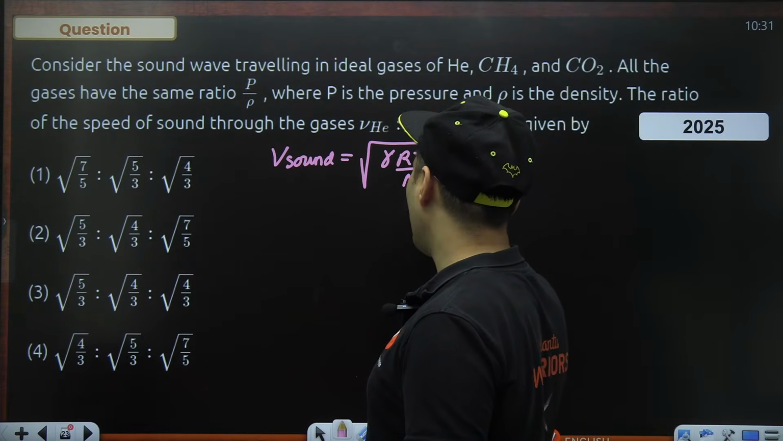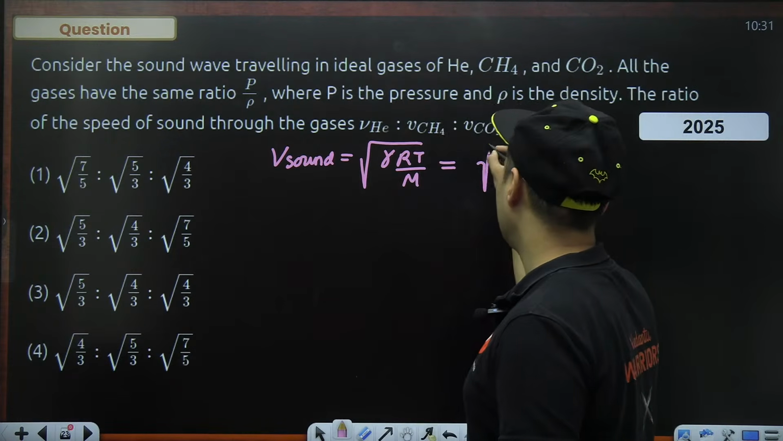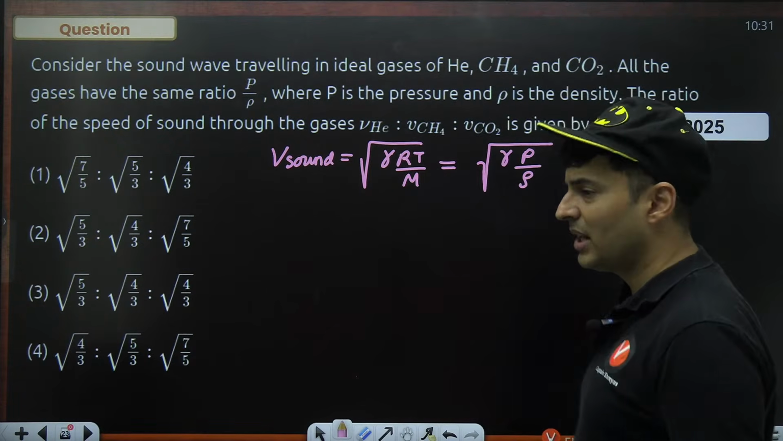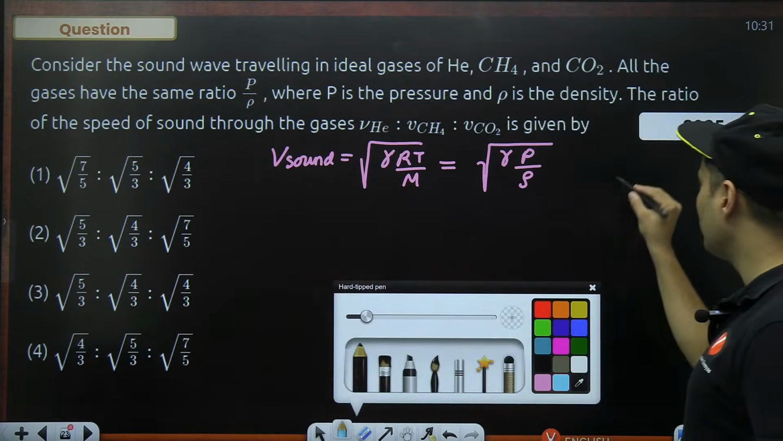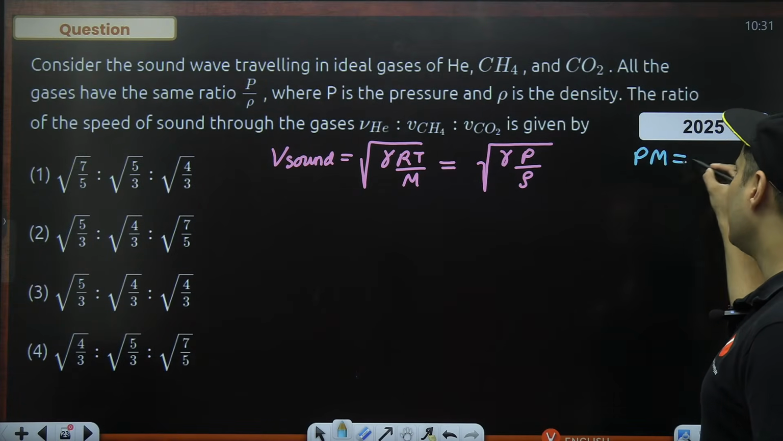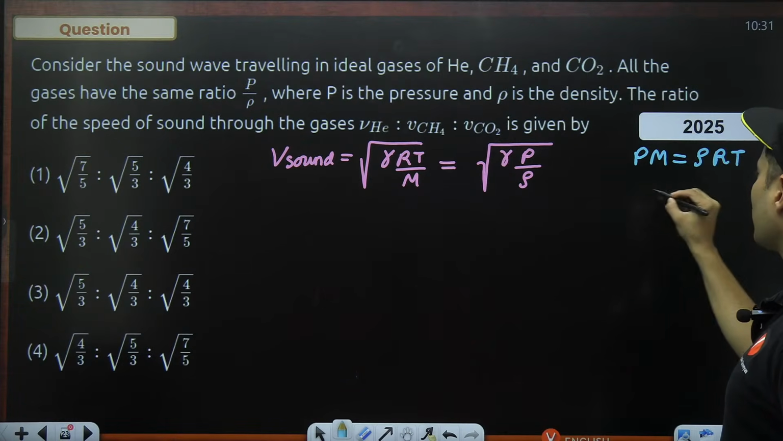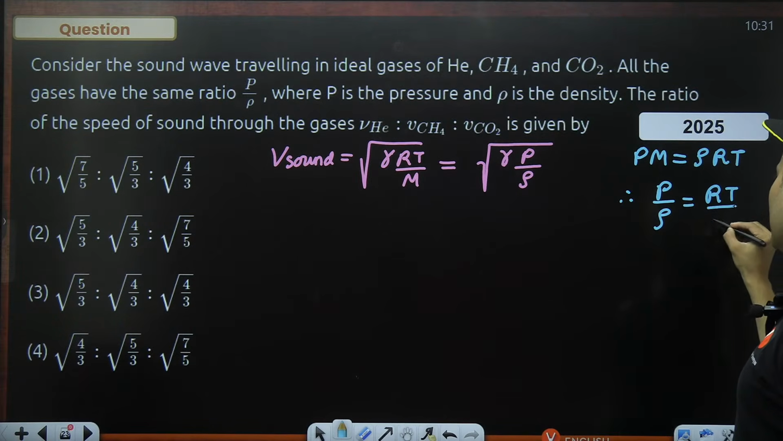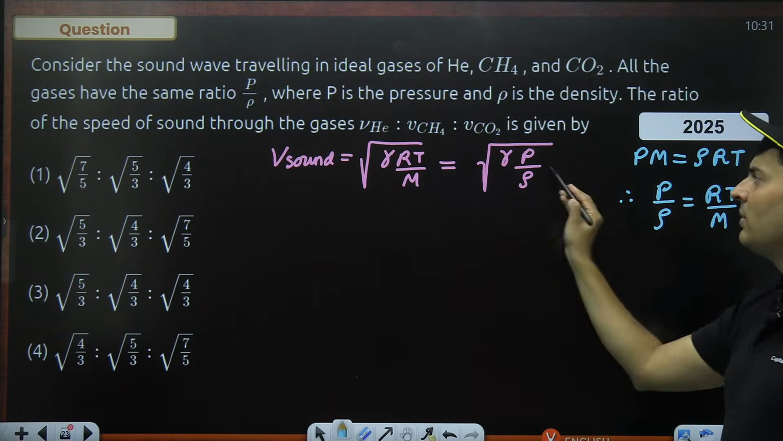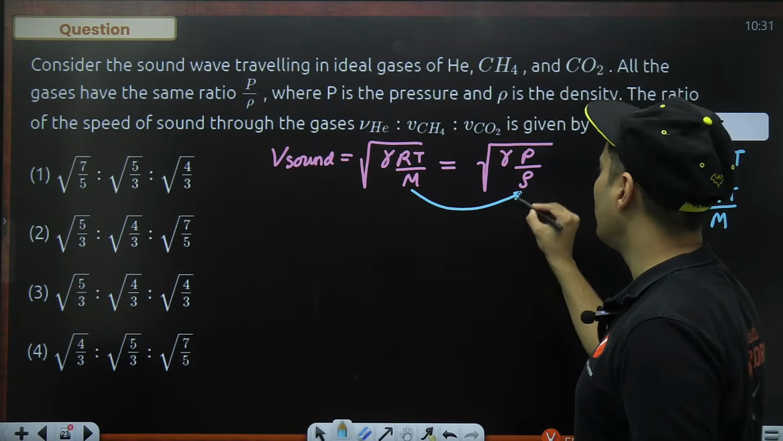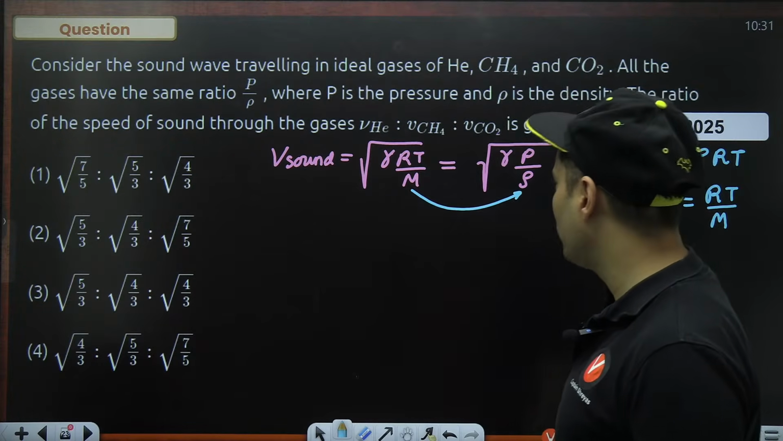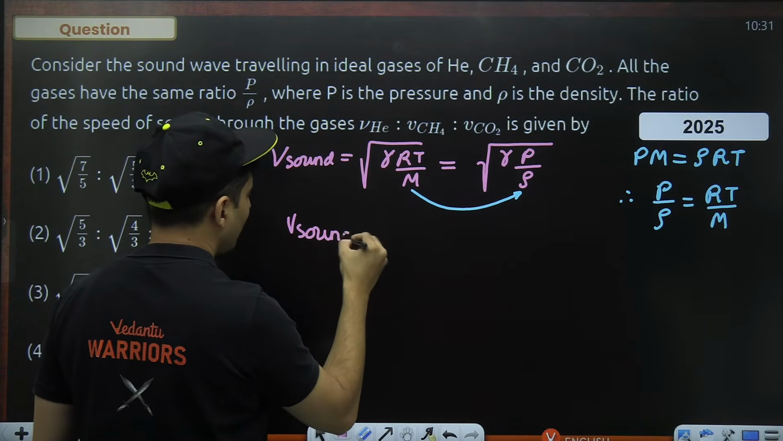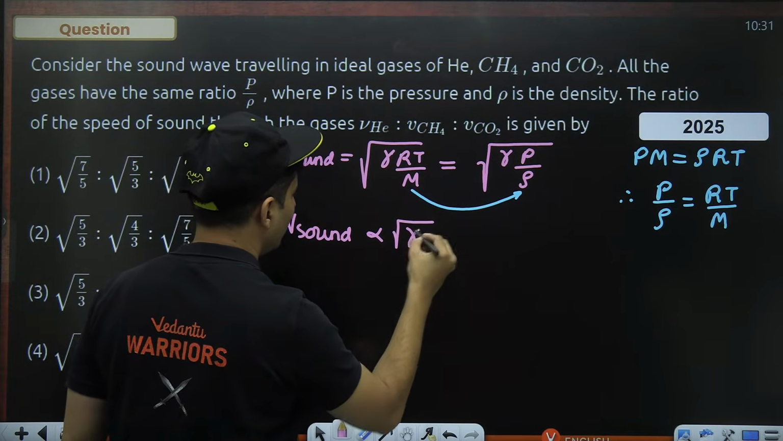So as you can see, the velocity of the sound is basically the root of gamma RT divided by M. You can also replace it by gamma P by rho. There is a relationship, right? PM is equal to rho RT, so we have used that. Therefore, P by rho is RT divided by M. So RT by M has been replaced by P by rho. They all have the same ratio of P by rho. That means the velocity of sound is directly proportional to the root of gamma.